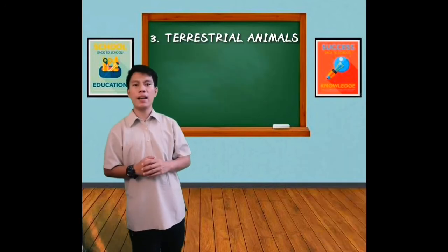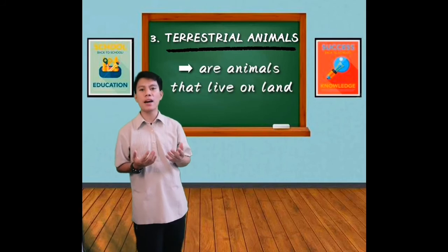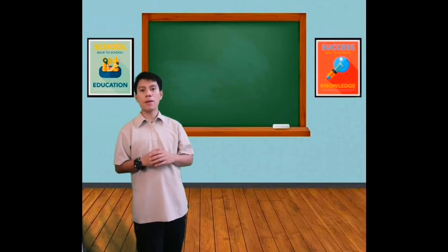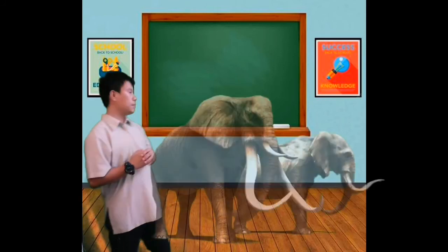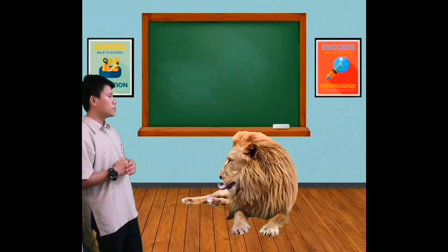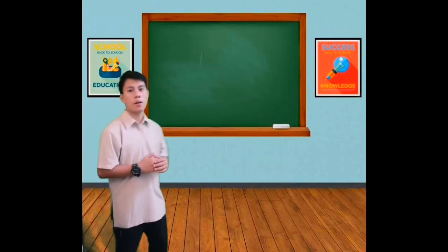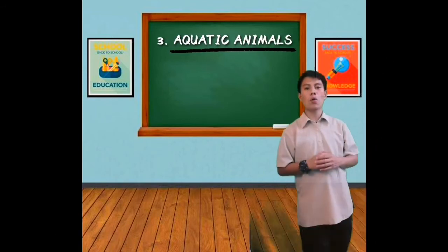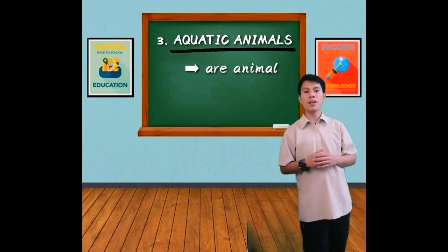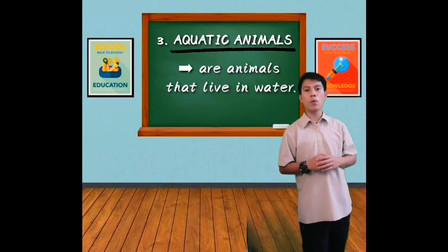Number 3 is terrestrial animals. These are the animals that live on land. Or in Tagalog, ang terrestrial animals ay ang mga hayop na naninirahan sa lupa. So these are the examples of terrestrial animals. Next is aquatic animals. When we say aquatic animals, these are animals that live in water. These are the examples of aquatic animals.